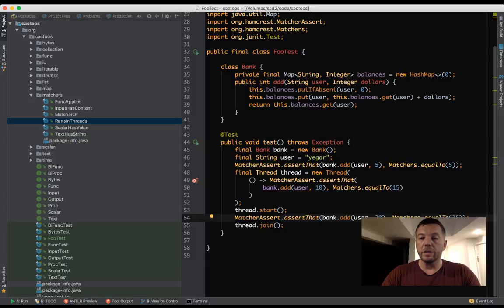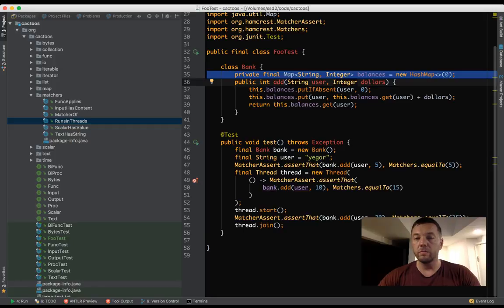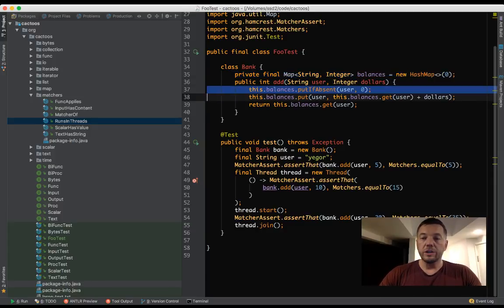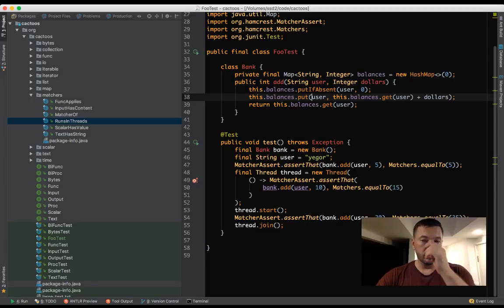So look at what's happening inside the object. We have this hash map of balances, which is quite a primitive associative array. Here we put the number 0 if the user doesn't exist. Then we take the balance out of the hash map. Then we increment it by the number, and then we put it back to the storage, and then we return what's left. So the problem comes here. Let's break it down into parts.